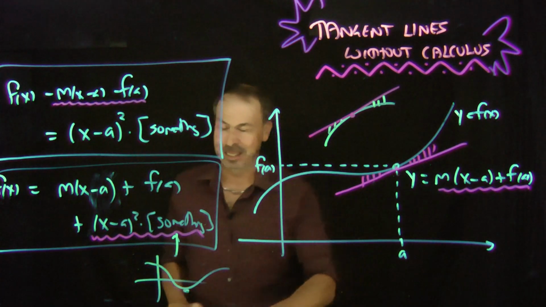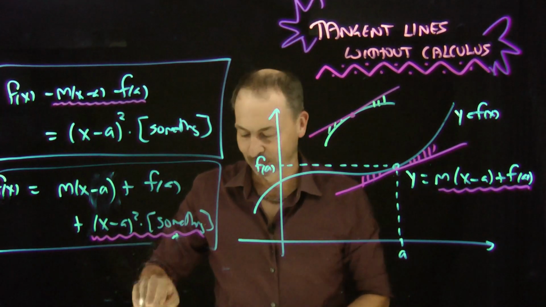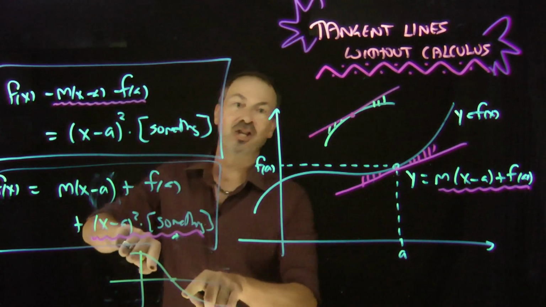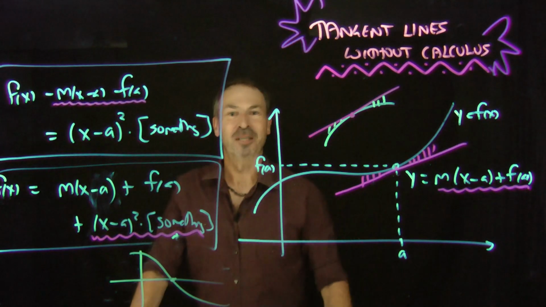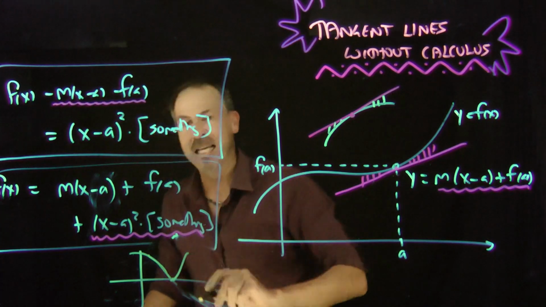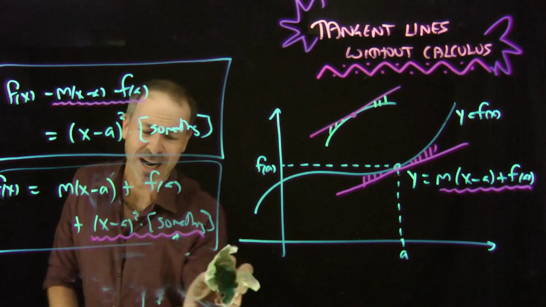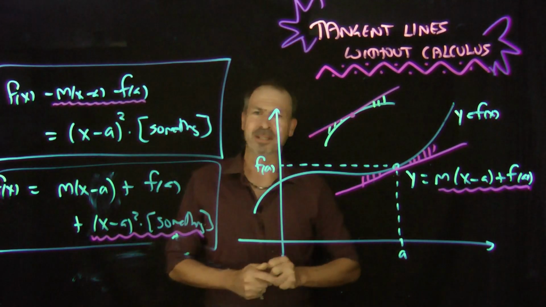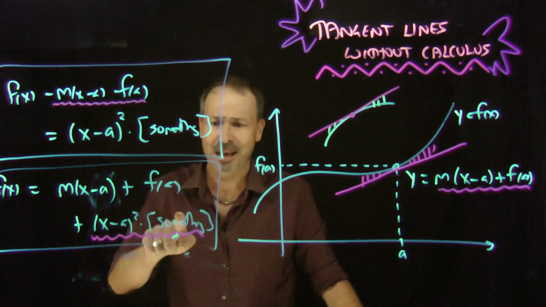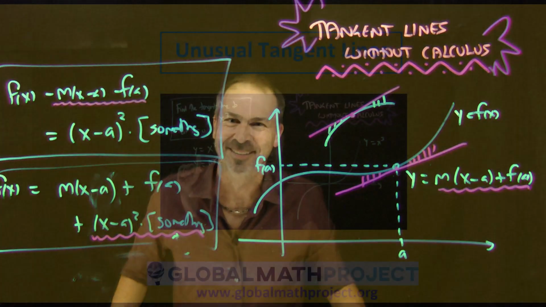The only troublesome spot is when my something is also 0 at x equals a. If my something has a graph like this, where it's actually changing sign, then this argument goes out the window. You might be able to salvage it if it doesn't actually change sign. Maybe it's 0 there but stays positive, or 0 there and stays negative. That would be fine. It's when it actually changes sign at x equals a that things are troublesome. So what are we going to do about that? Well, let's do an example where that something does change sign and see what we think of it. But I need to clean my board, so back in a moment.